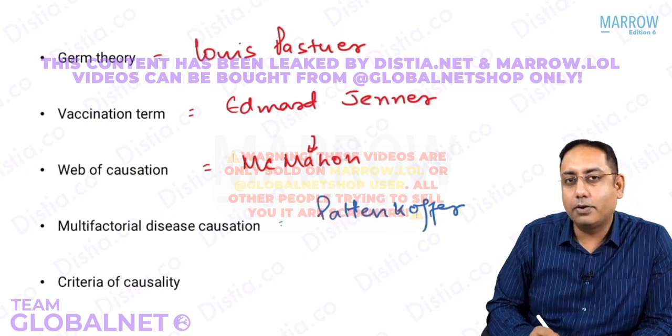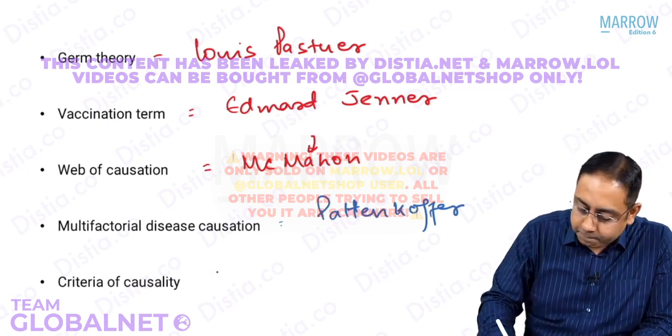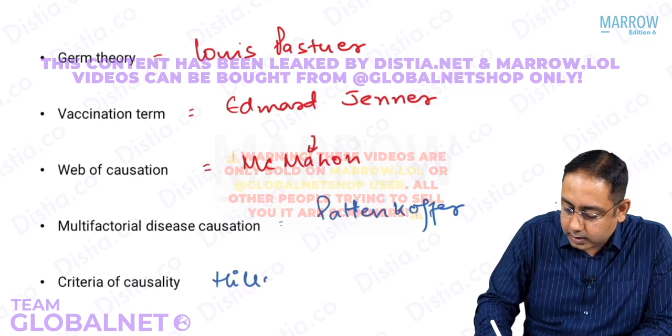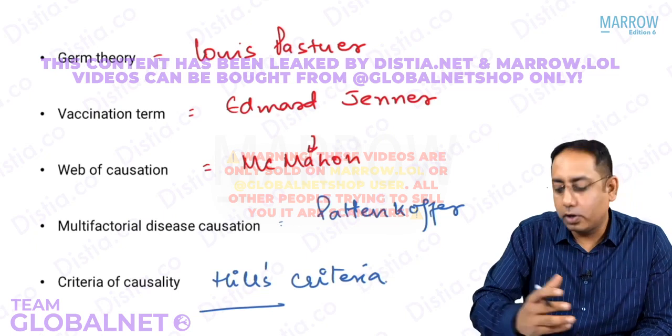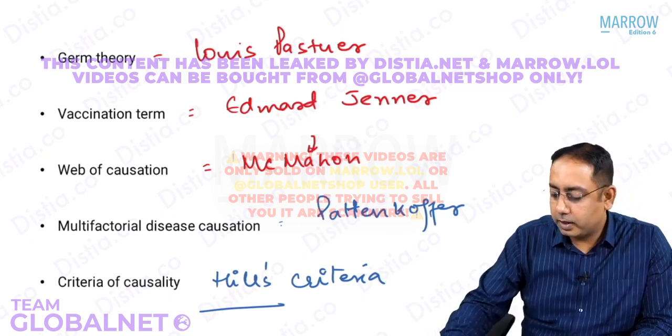Criteria for causality is also called Hill's criteria. This was given by Doll and Hill. So these were some of the eminent personalities.